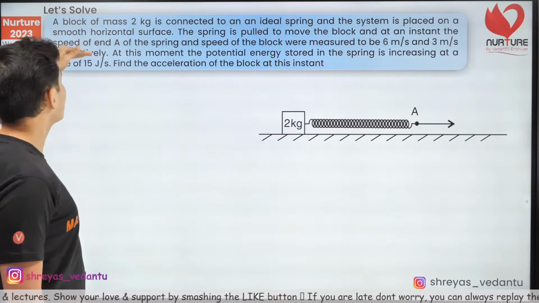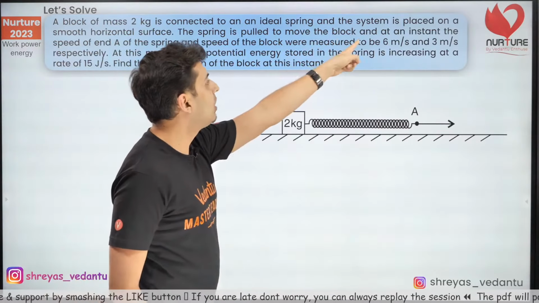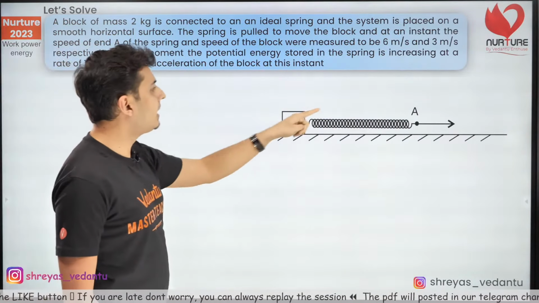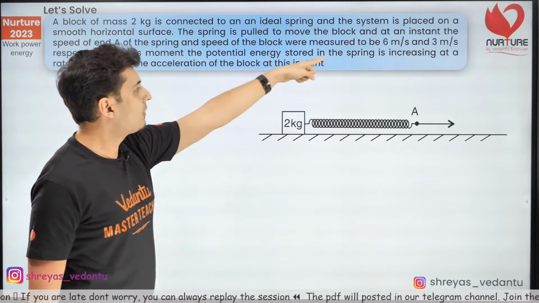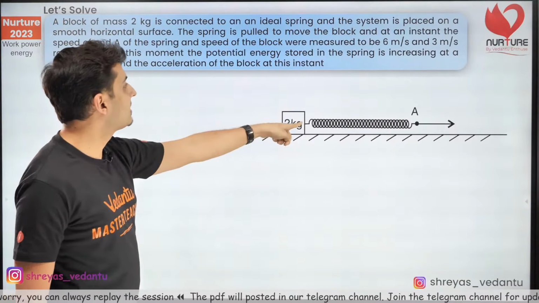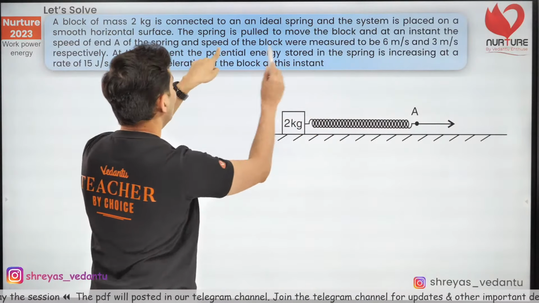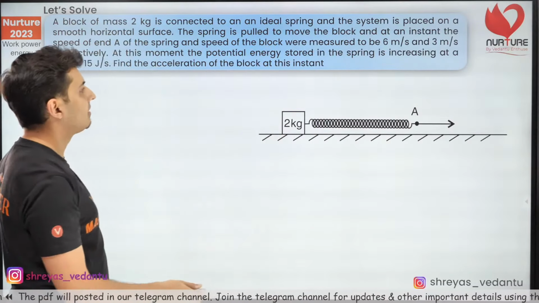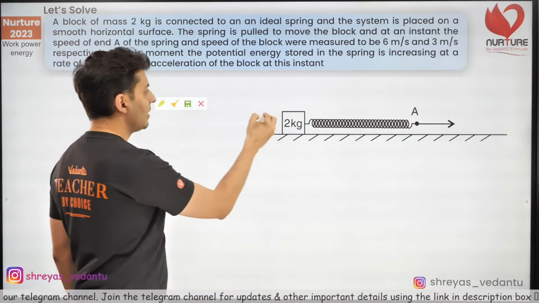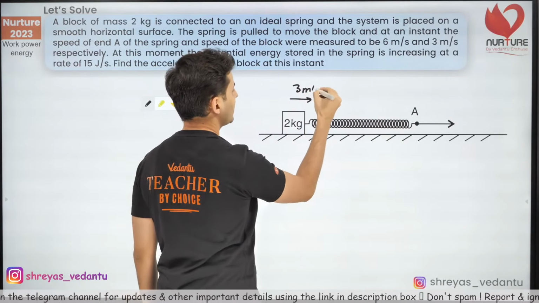It is placed on a smooth surface, that means there is no friction, and the spring is pulled to move the block at some rate. At some instant the end A has a speed of 6 meters per second and 3 meters per second is the speed of this point. So the end A has a speed of 6 and the speed of the block is nothing but 3 meters per second. Let us just write down all this information so that we don't have to go through all the paragraphs again. So this is 3 meters per second.